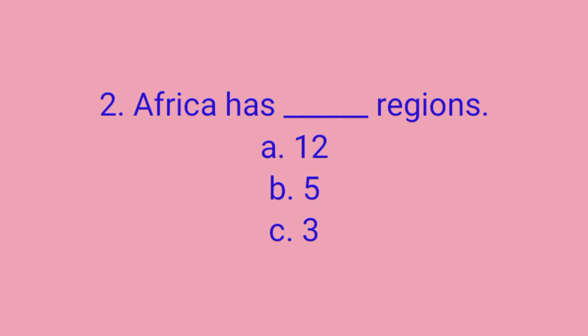Number 2 interactive question says, Africa has dash regions. How many regions are found in Africa? I hope you haven't forgotten it. Okay, now the right option to this question is B. Africa has 5 regions.